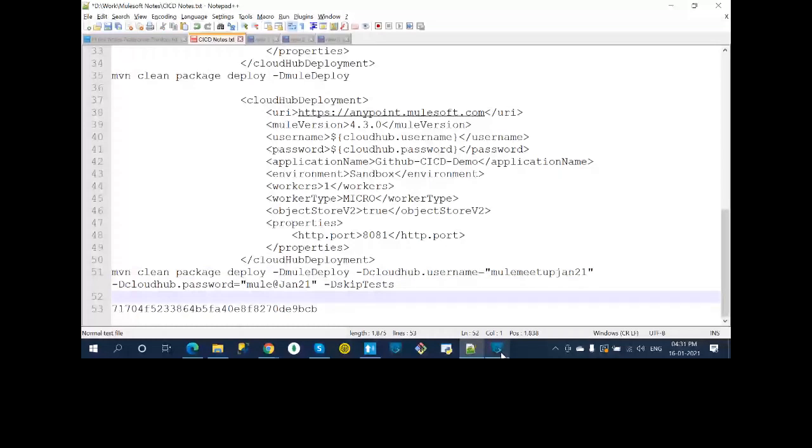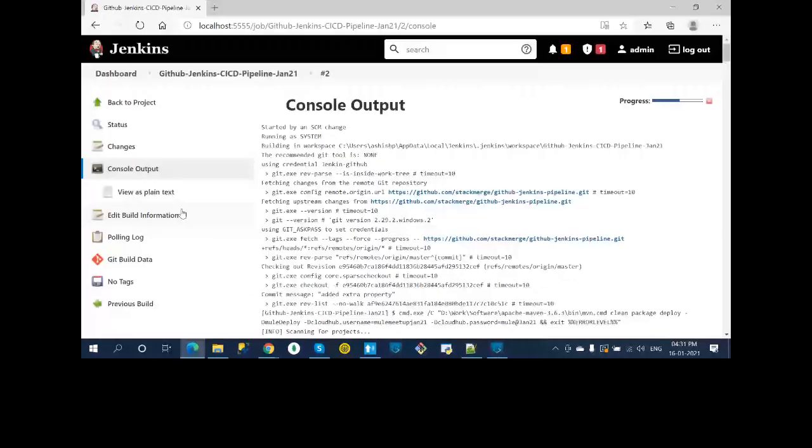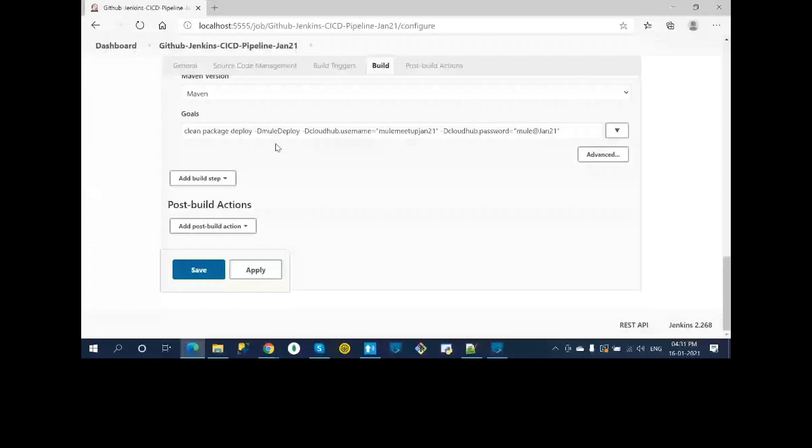Okay, so if you go here, back to project, so configure, here you are saying that, I think that is what the question, right? Here you are passing, right? This is what you are parameterizing, you're saying. So you need to keep it somewhere, right? So till now I'm able to use this only. Okay, credentials, I can use it from here.